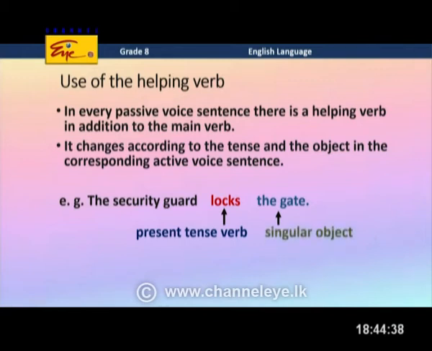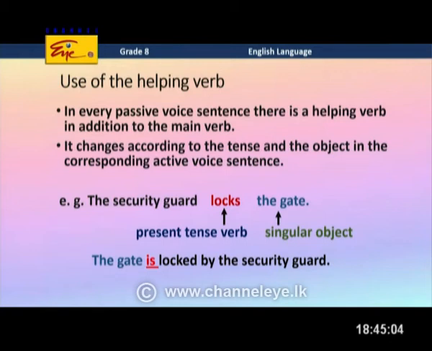And what can you say about the object? It's the gate. And is it singular or plural? Gate is singular. So, we have to remember that when there are singular objects, the helping verb is different, and when there are plural objects, the helping verb is also different, right?